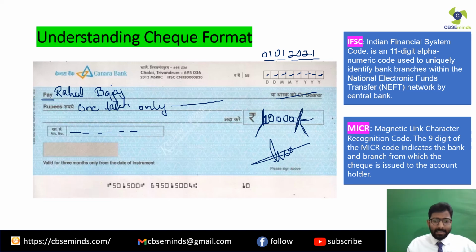And then you put your sign over here. Then there are a few things to understand over here. You can see over here, this is the name of the bank wherever you're having your bank account. And then you have got the address of the bank. And then you have got over here the IFSC.